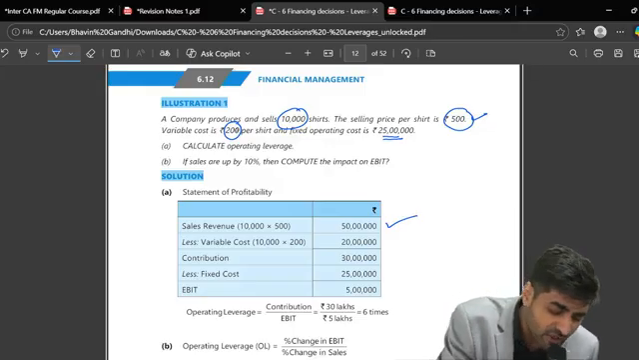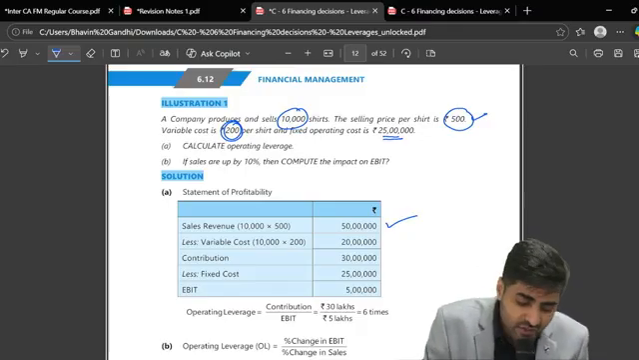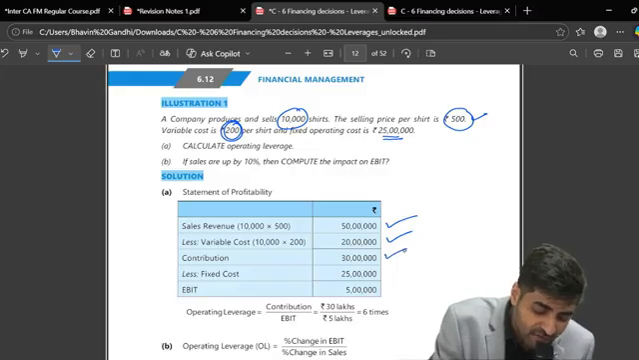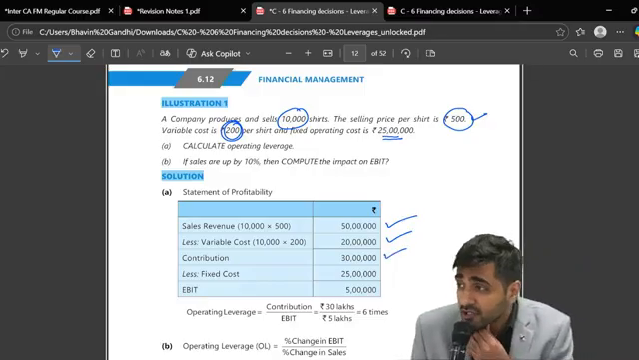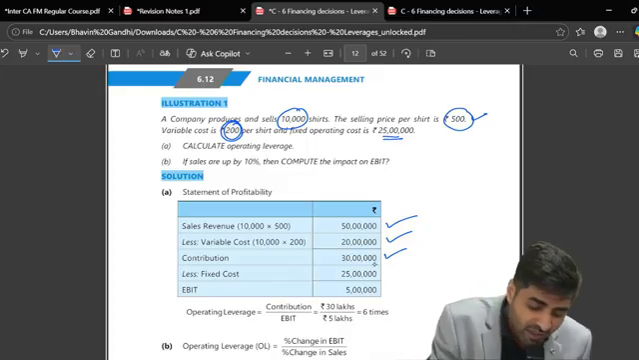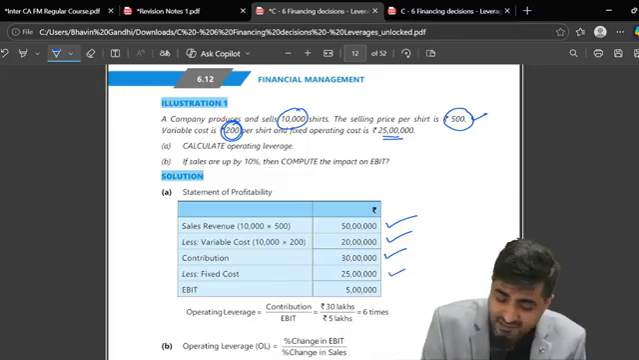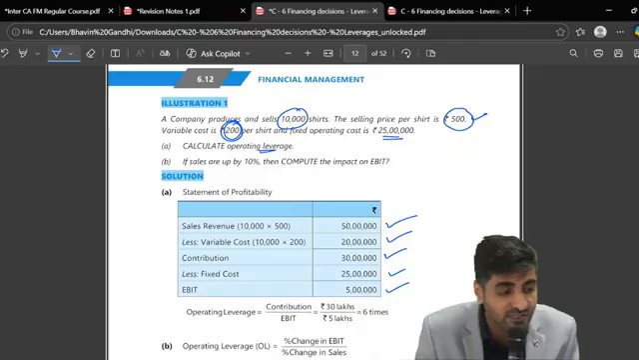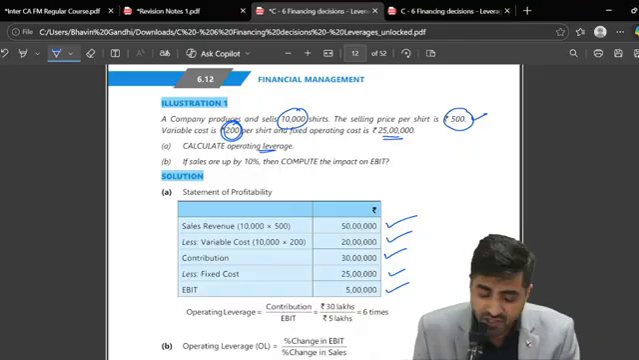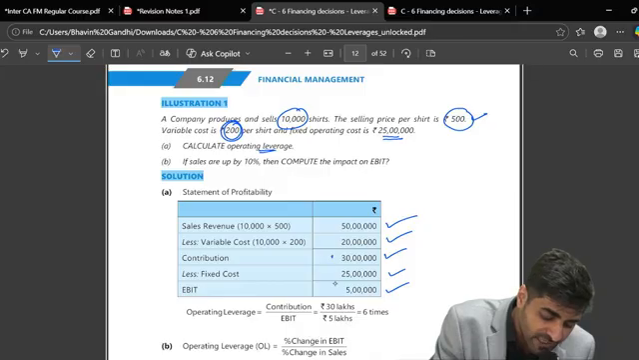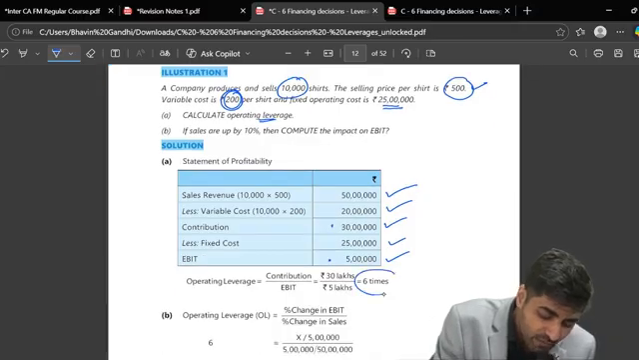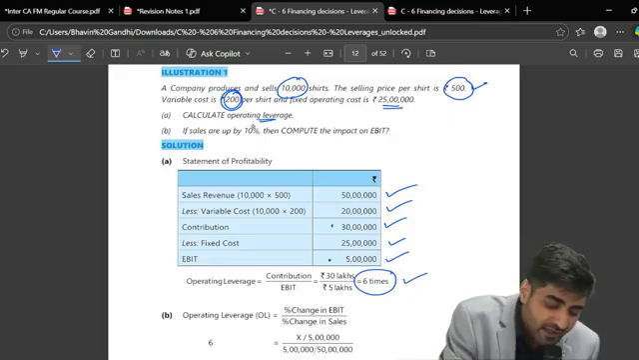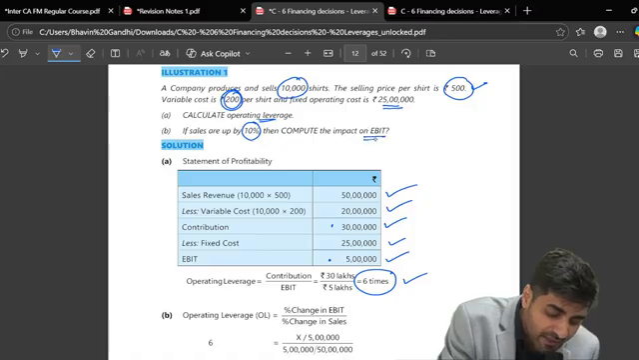From sales, what is the variable cost which is given to you? 200. So can I say my variable cost will be 20 lakhs? From 50 lakhs, if I subtract variable cost 20 lakhs, what will I get? Contribution. My contribution will be 30 lakhs. Now what is the fixed cost? 25 lakhs. So can I say my EBIT is 5 lakhs? They have told you to calculate operating leverage. What's the formula? Contribution upon EBIT. Do you have contribution? Yes. Do you have EBIT? Yes. What will be your operating leverage? 6 times. Superb.